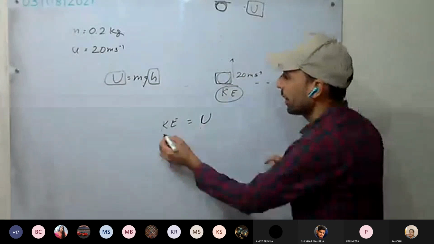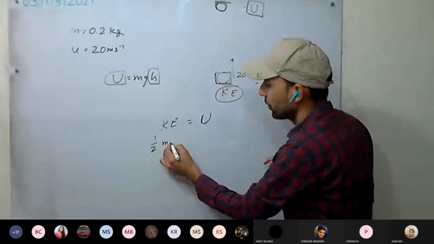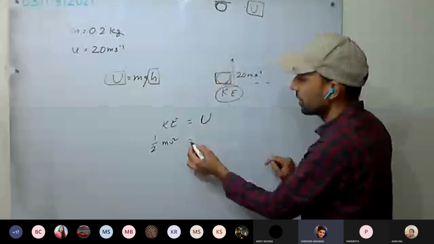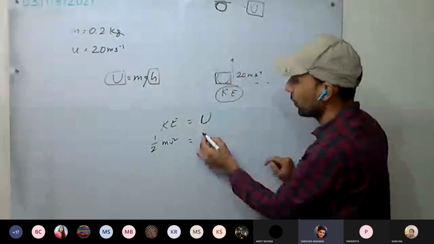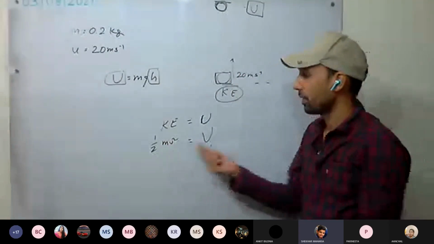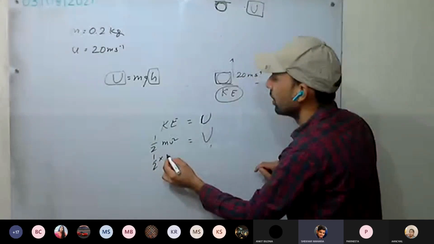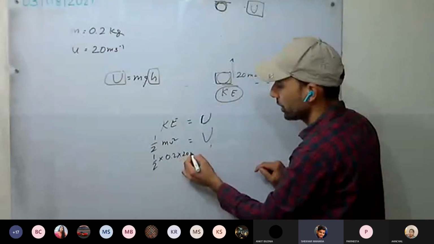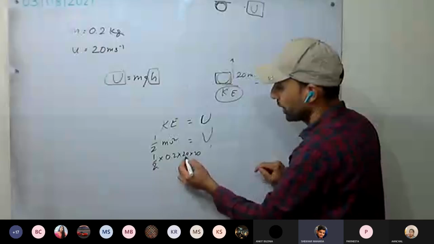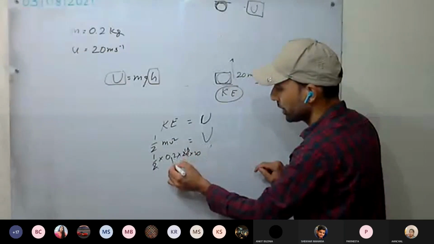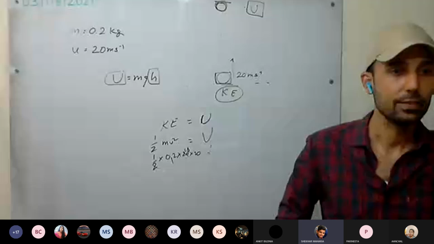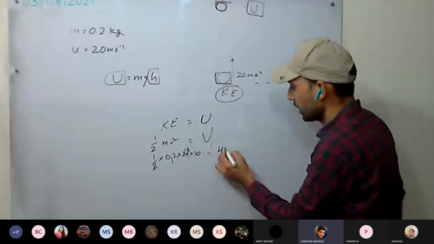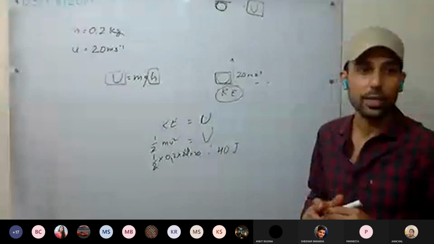So equate them. Half mv square. Calculate the energy here and there. Potential energy, maximum: 1 upon 2 into 0.2 into 20 into 20. The 2 cancels, the 10 cancels. How much is it? 40 joules. Have you understood?